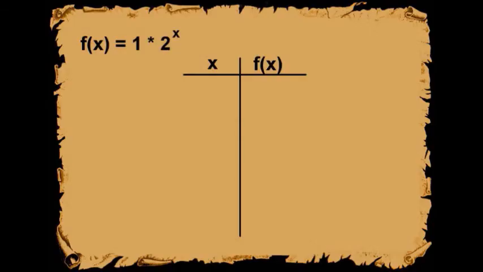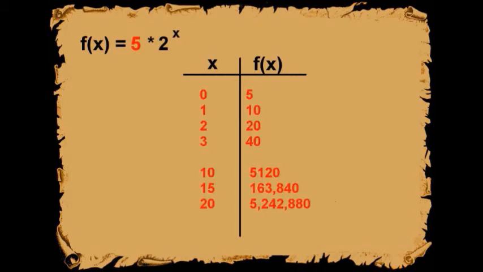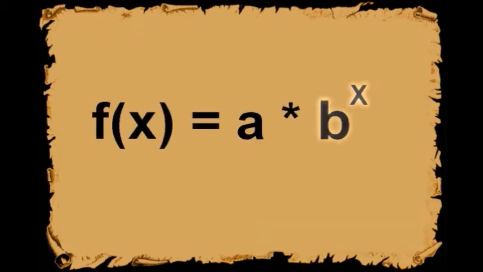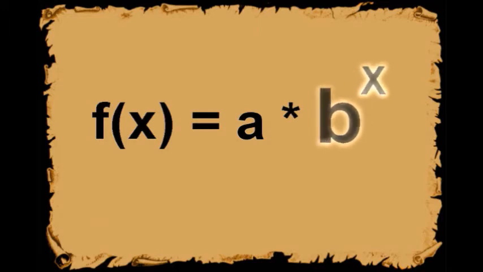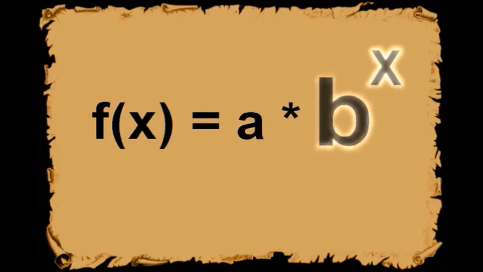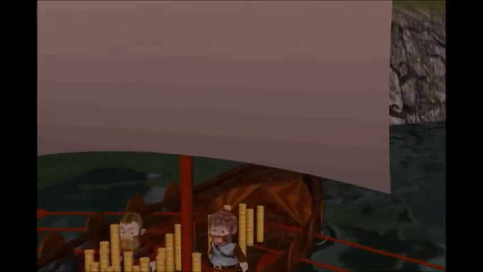What happens when we change the constant a? In the function, the constant can be thought of as a seed value for our function. It's actually the first value for our function, or in the king's case, 1. What if the king gave the Vikings 5 gold pieces and doubled it every year? As you can see from the chart, each payment would simply increase by a factor of 5. The growth factor on these functions has a much larger impact on the output of the function than the constant, but both are important. Looks like Sven and his pals are going to need a bigger boat.